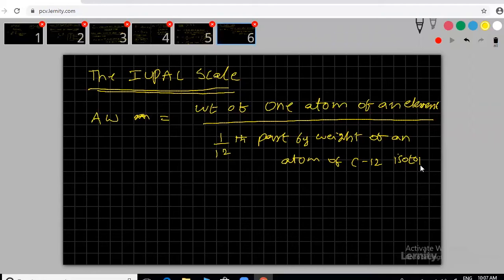Instead of oxygen, I am taking carbon here. That's the only difference.